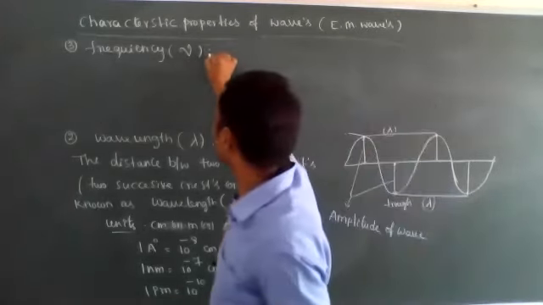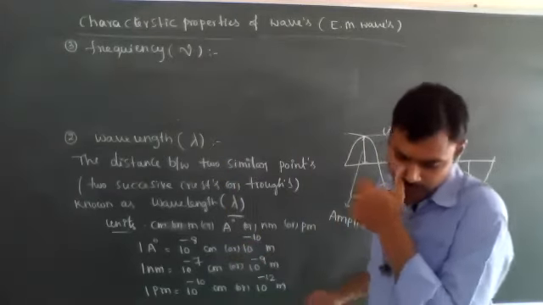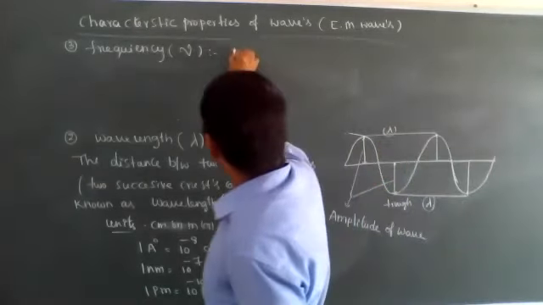Frequency. What is the definition of frequency?